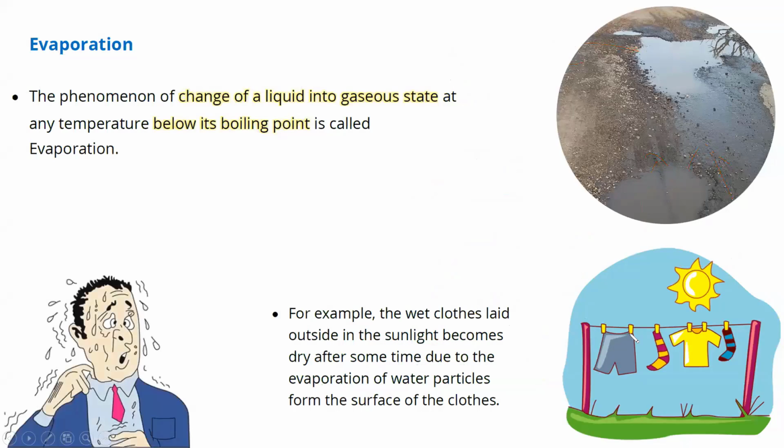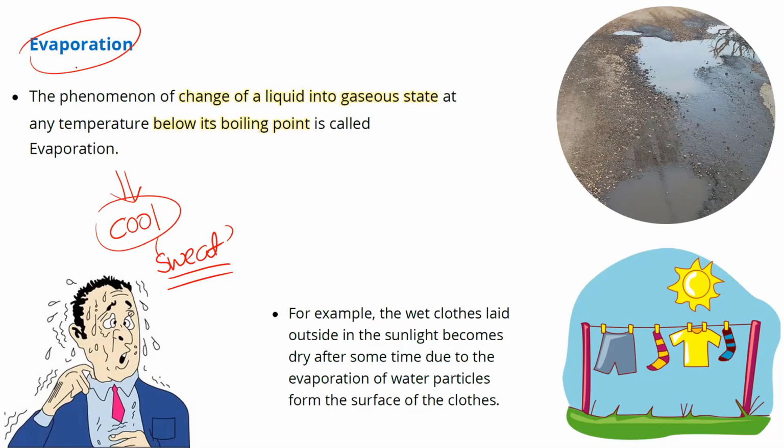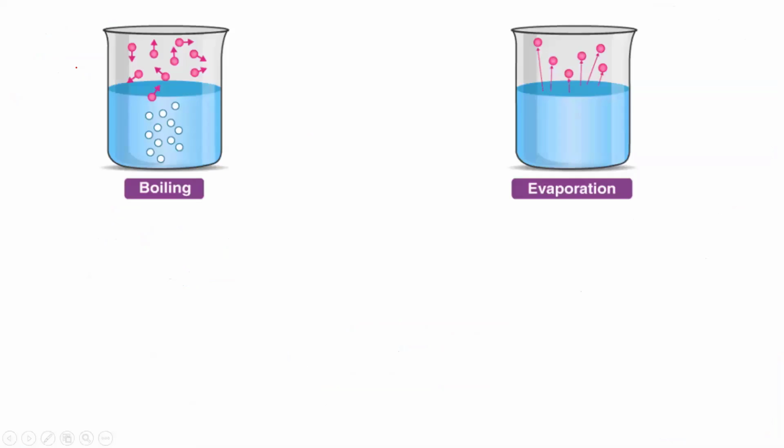Clear? Now another example is the case of sweating. We all sweat, and this sweat also eventually what? Dries up. This is also due to evaporation. During summer or on a hot day only we actually sweat. Sweating is a mechanism that our body adopts to keep itself cool. And this sweat, you can either wash it away, or if you don't wash it, it will eventually dry. Why? Because of evaporation.